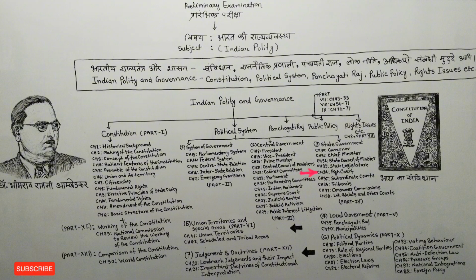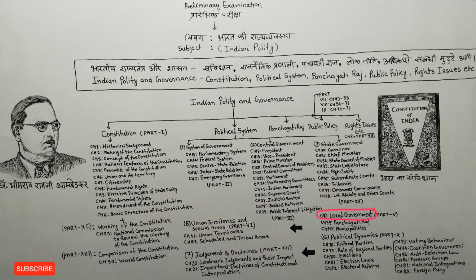Chapter number 34 tells us about the High Court. Chapter number 35 tells us about the subordinate courts. Chapter number 36 tells us about the tribunals. Chapter number 37 tells us about the Consumer Commission. Chapter number 38 tells us about Lok Adalat and courts.